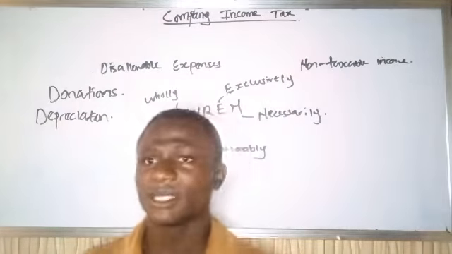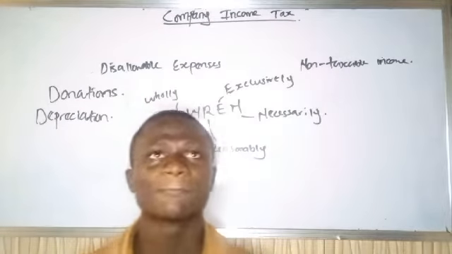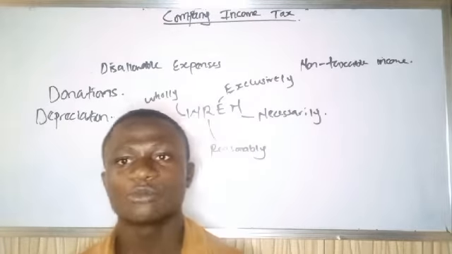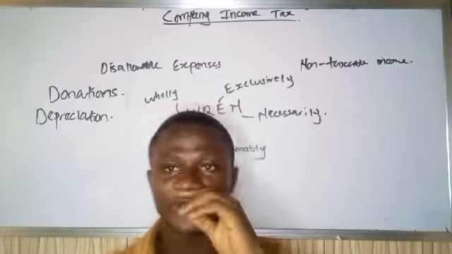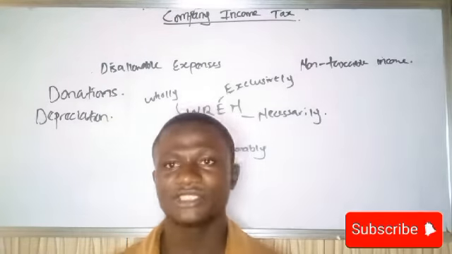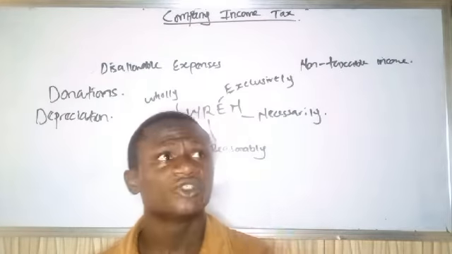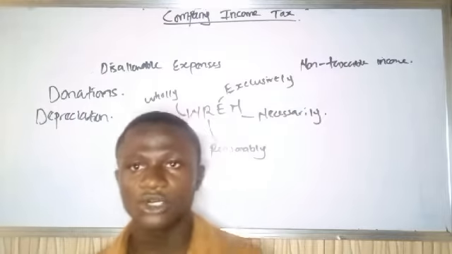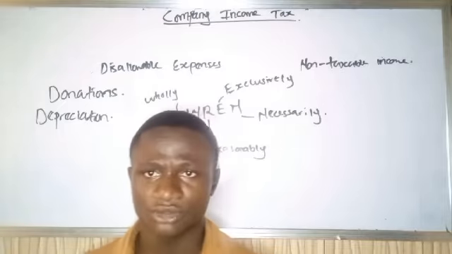When we talk about depreciation, it is just like loss in value of assets. And for any assets business organizations or companies are buying, government will give them allowance. What do I mean by allowance? If I'm buying a machine worth 10 million naira, the government can say that instead of you paying tax of 2 million, you'll be paying 1 million. So government has relieved me of the money I paid to buy this asset. Do you get that illustration?